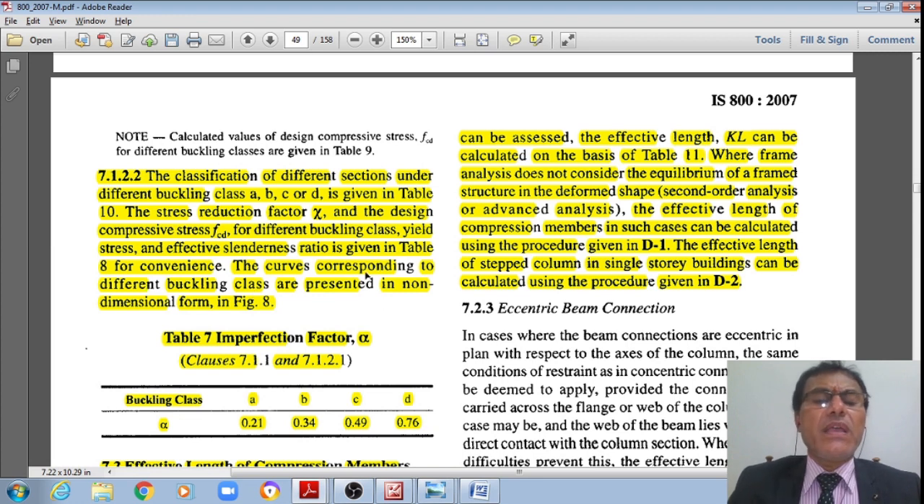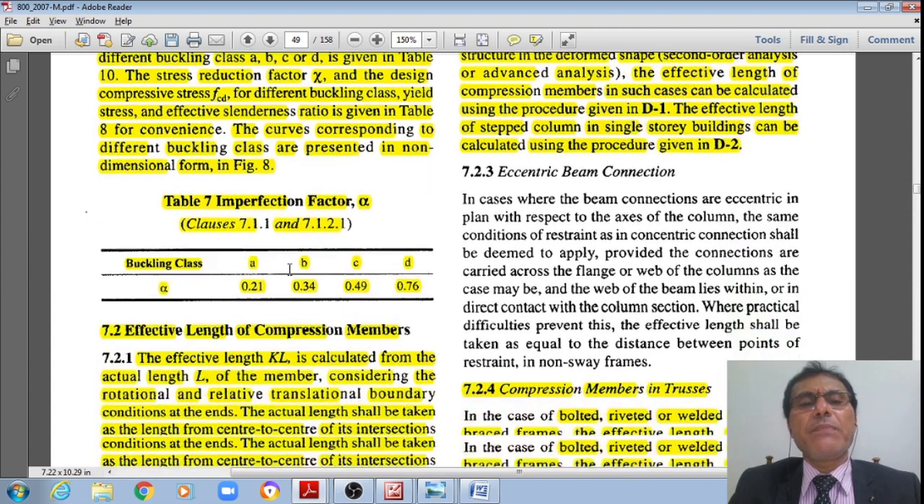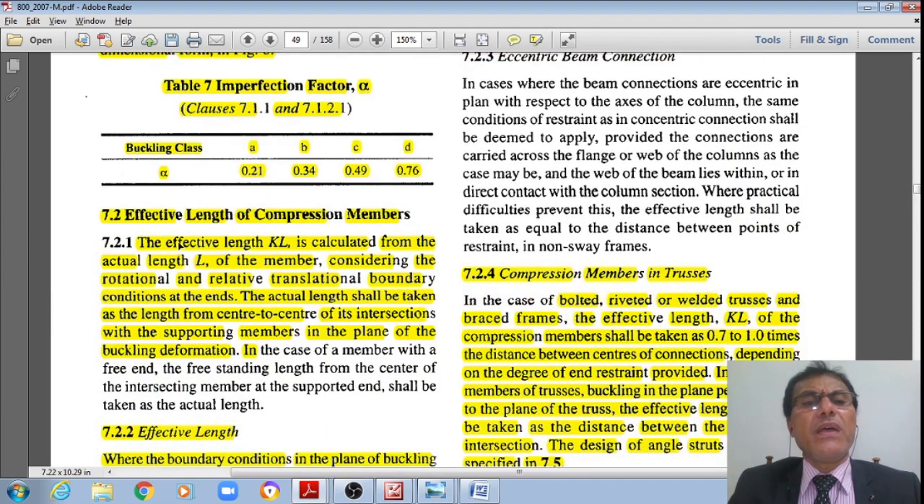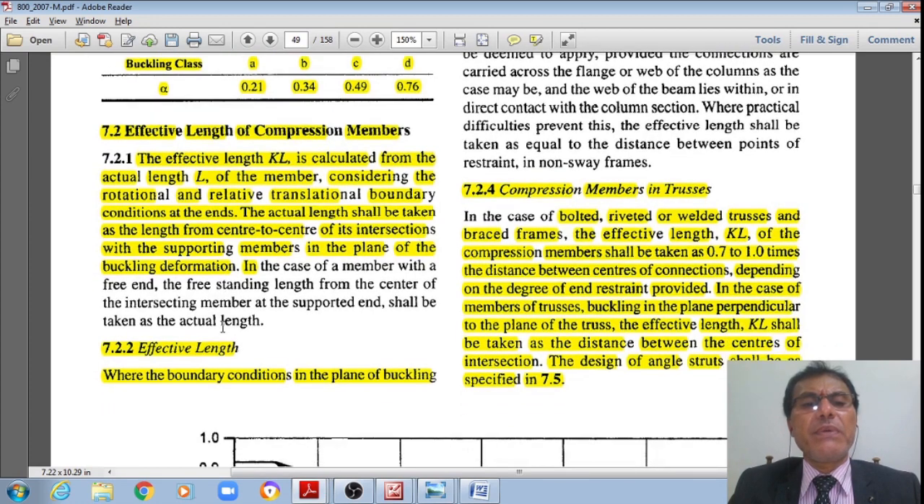However, they are also given in the form of curves in figure 8 for different buckling classes. Now we will see. The effective length of compression members shall be calculated from the actual length L of the member, considering the rotational and translational boundary conditions at the ends. The actual length shall be taken as the length from center to center of the intersections with the supporting members in the plane of the buckling deformations.